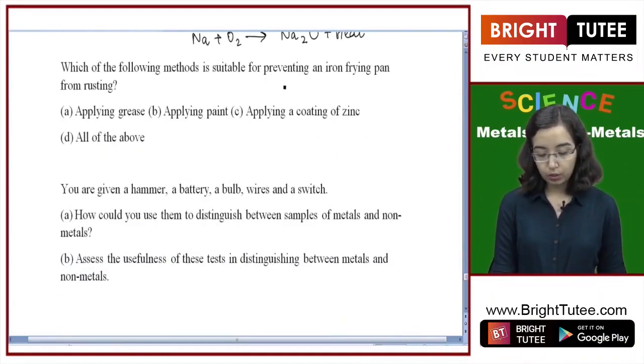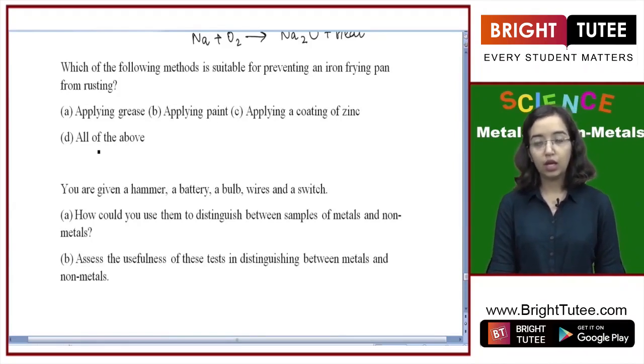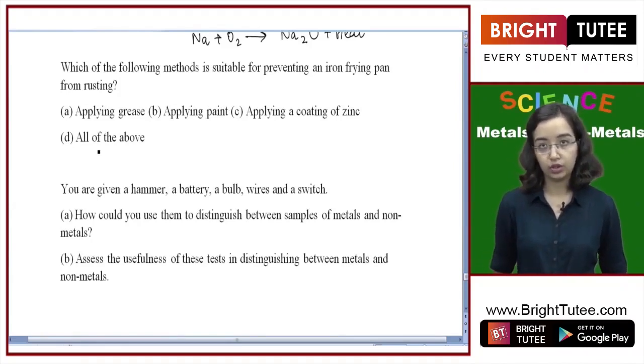Which of the following is suitable for preventing an iron frying pan from rusting? Applying grease, applying paint, applying a coating of zinc, or all the above. Now, if you're using a frying pan, it has to go through a lot of friction, and it also has to go through heating. So if you apply paint, on heating it will enter the food and contaminate it,